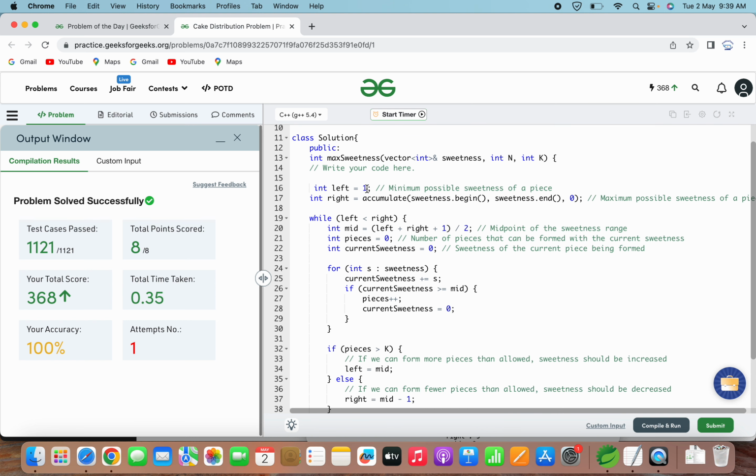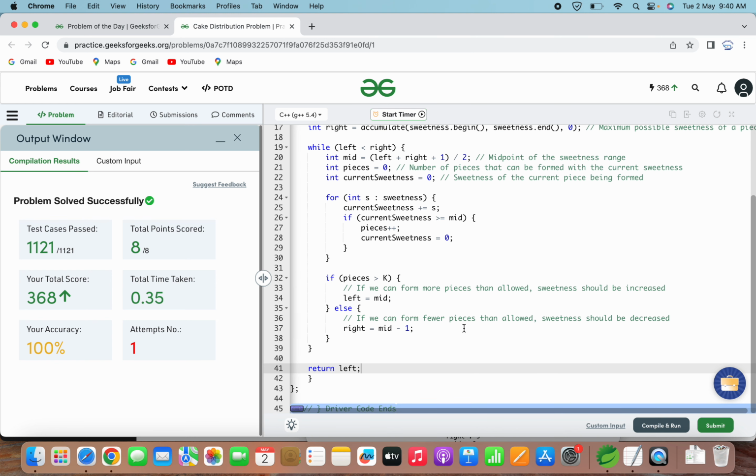Here also we initialize left with 1, right with the summation of all the sweetness values. We perform binary search and try to find the number of pieces with the optimal sweetness level. If the number of pieces is greater than k, then we increase the sweetness level so that the cake can be divided into fewer pieces.